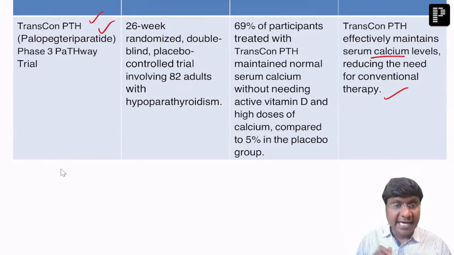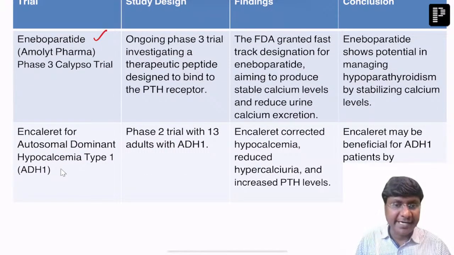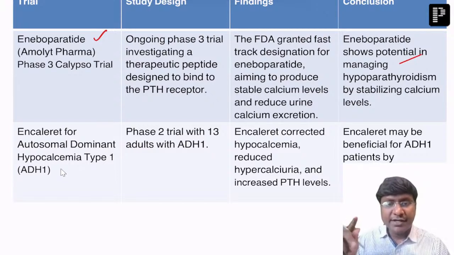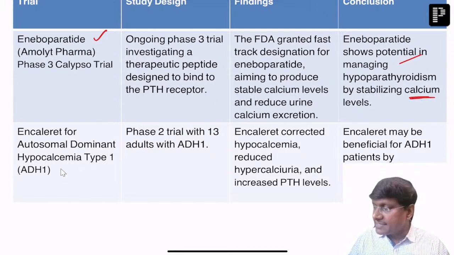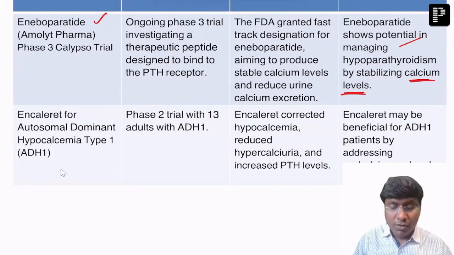The other important trial, also a phase 3 trial, is investigating a therapeutic peptide. And what is that molecule? That particular molecule is eniboparatide. This is another potential molecule in managing hypoparathyroidism by stabilizing calcium levels. So one important molecule was palopegteriparatide, the second molecule is eniboparatide, and next is